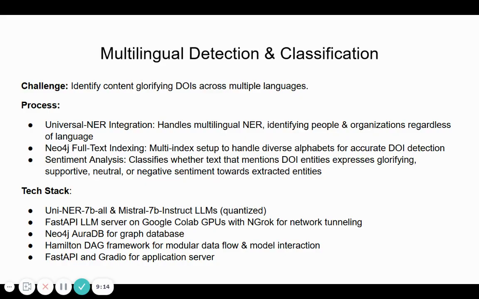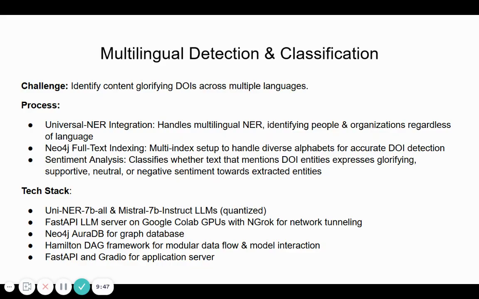The actual tech stack that we used for this is, again, the Uni-NER model, the 7B model specifically, and the Mistral 7B model, both of which are quantized. These two models are served in a FastAPI server on Google Colab GPUs using ngrok for doing the network tunneling from the Google Colab environment to a local or a Hugging Face or other API serving setup.